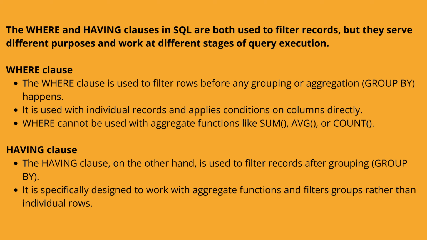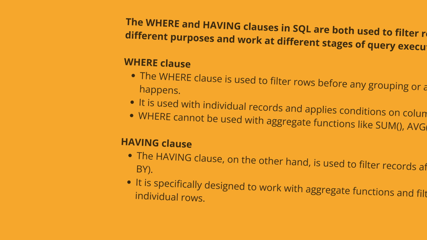The WHERE clause is used to filter rows before any grouping or aggregation, GROUP BY, happens. It is used with individual records and applies conditions on columns directly. WHERE cannot be used with aggregate functions like SUM, AVG, or COUNT. The HAVING clause, on the other hand, is used to filter records after grouping, GROUP BY. It is specifically designed to work with aggregate functions and filters groups rather than individual rows.